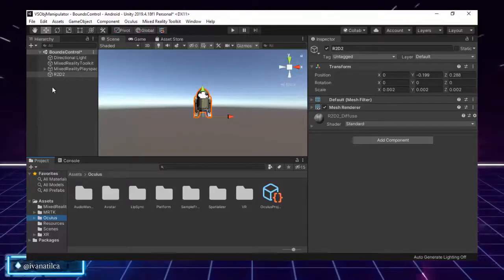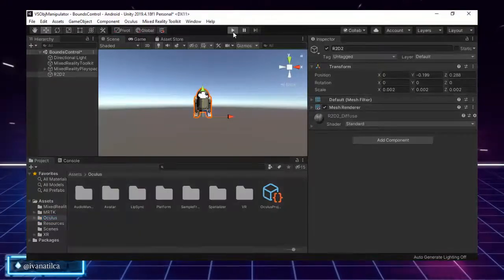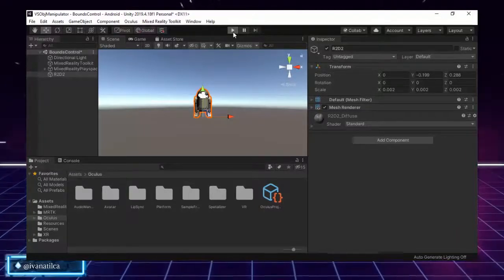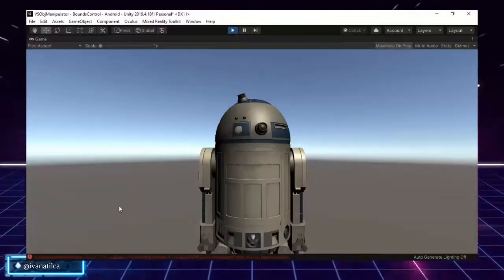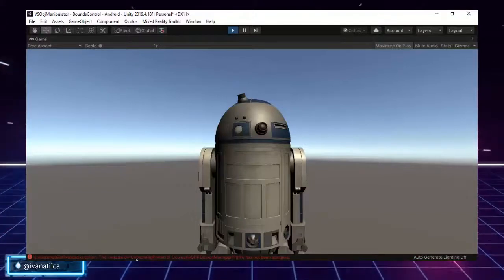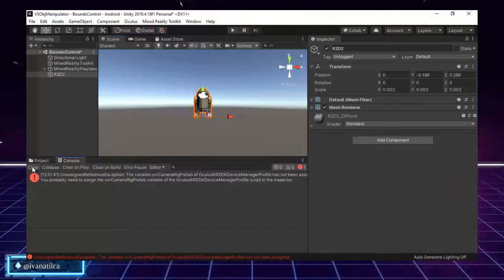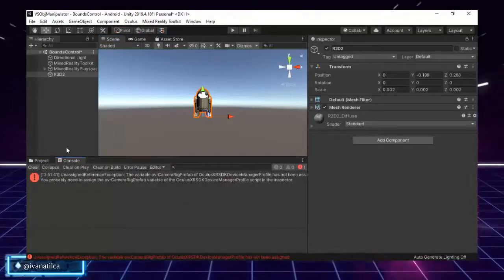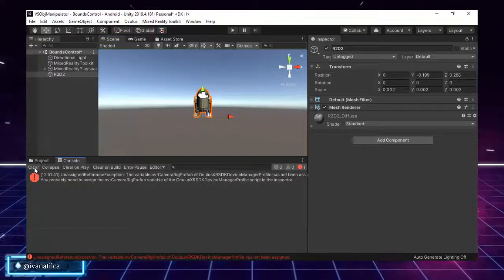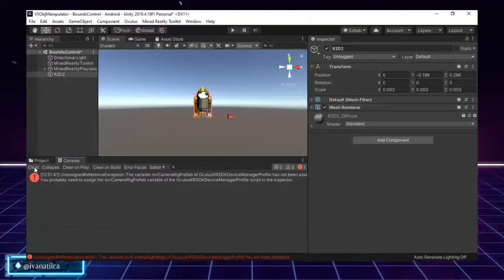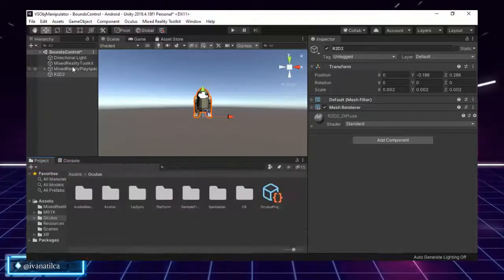So when we test this in our computer, you will see a warning that the project did not find the Oculus camera. Okay, there it is. But don't worry, this is still going to work perfectly with testing on the PC. Just for you to know, this is giving me this error just because it's searching for the Oculus camera.